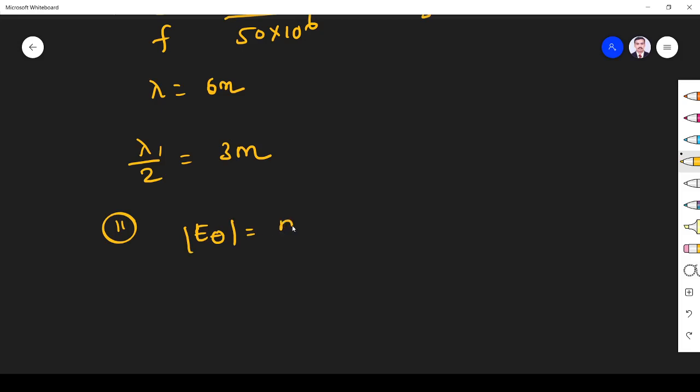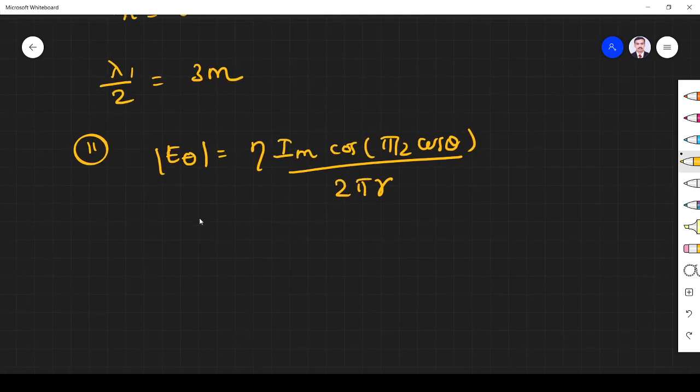E theta is given by eta Im cos(pi by 2 cos theta) divided by 2 pi r. What is the value of electric field produced? 10 into 10 power minus 6, 10 microvolt. Eta is 120 pi.